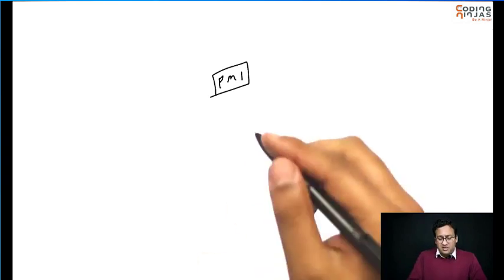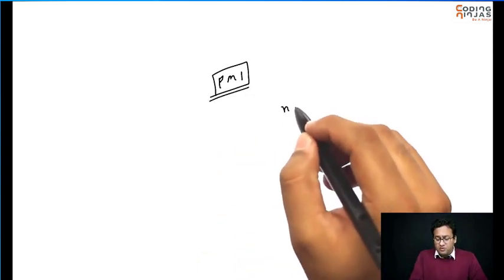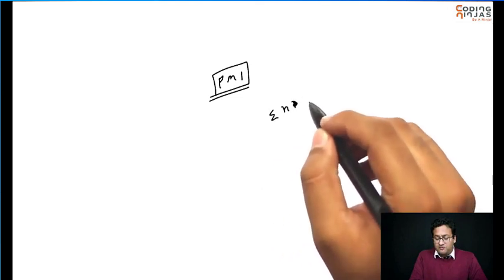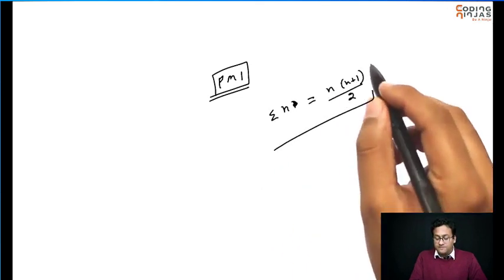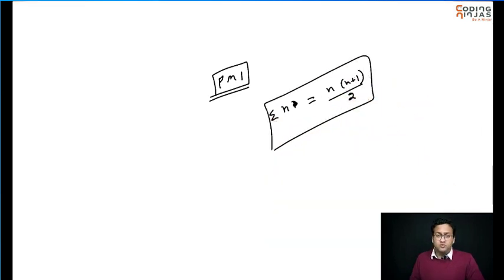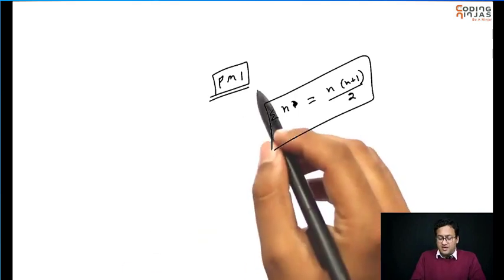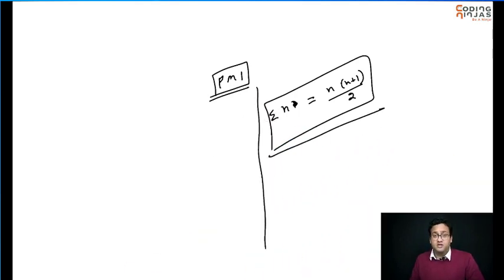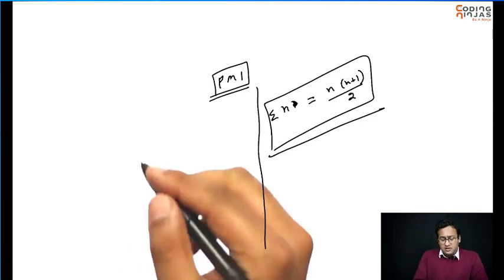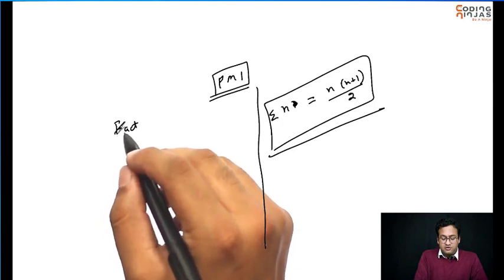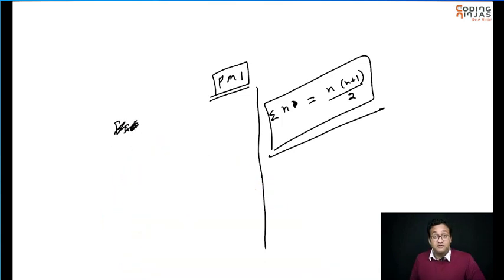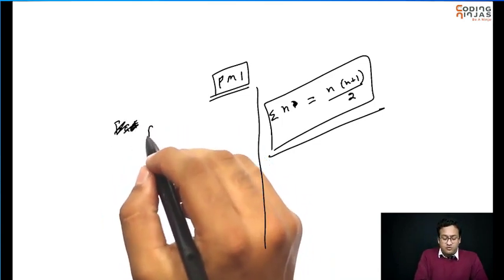For example, if I want to use PMI to prove that the sum of first n natural numbers is equal to this formula, I can use PMI to prove this. What exactly is PMI? And we'll see in parallel how to prove this particular statement. So PMI basically says, if I want to prove a fact, let me not call it fact because it will be confusing with factorial. Let's say I want to prove a statement f.